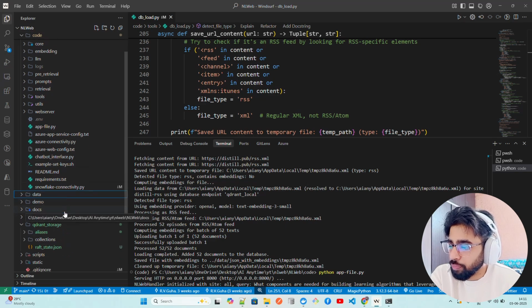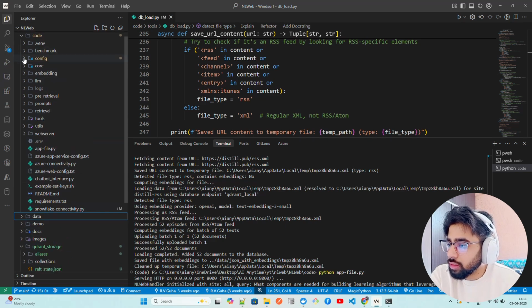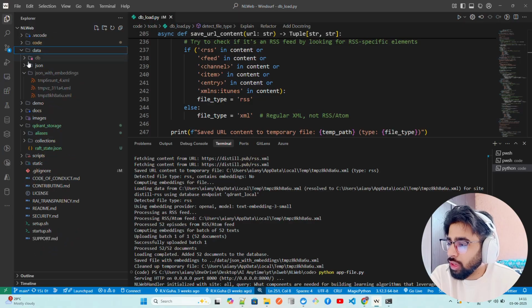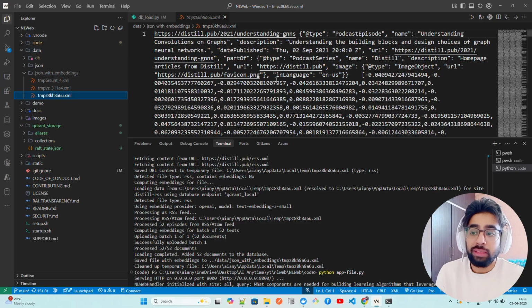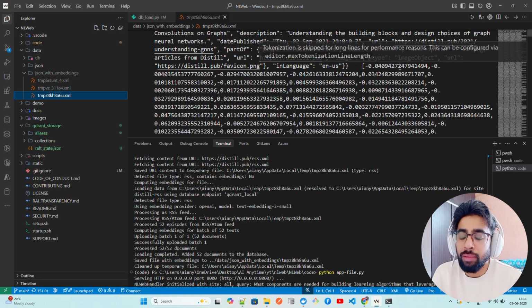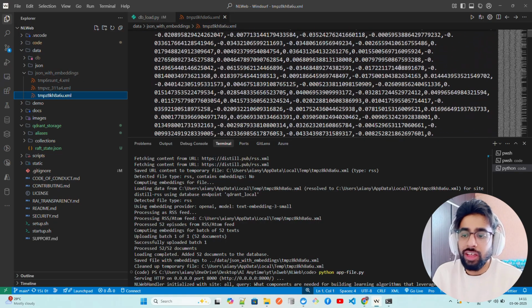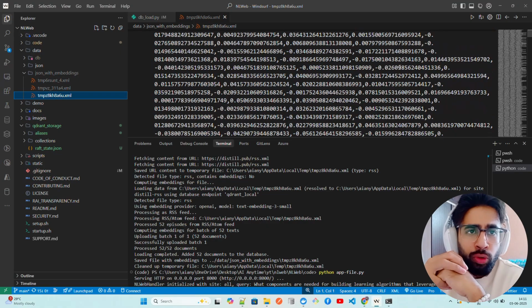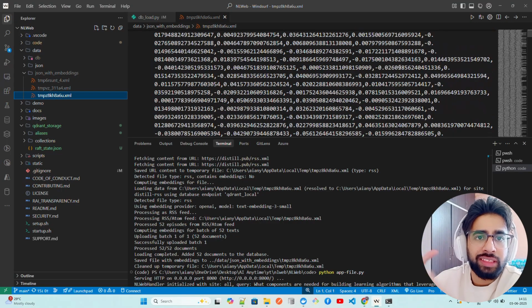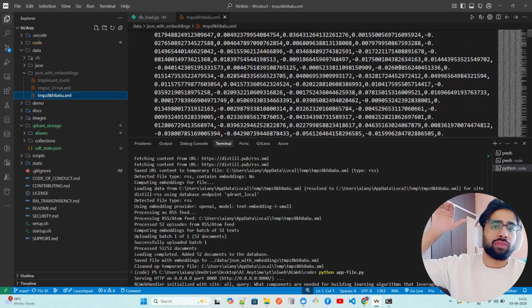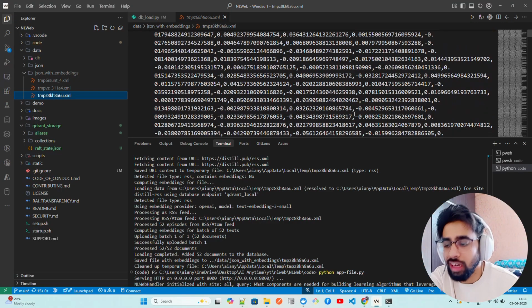if you click on this data, we have something called JSON with embeddings. Now, if you look at this, it basically creates the same XML file that we have over here. It computes the embedding, as you can see over here, right? And of course, you can also configure it. Let's say if your pages and websites are really big, you might not want to persist it in an XML locally, because the file size would be really big. In that scenario, it does that as well.